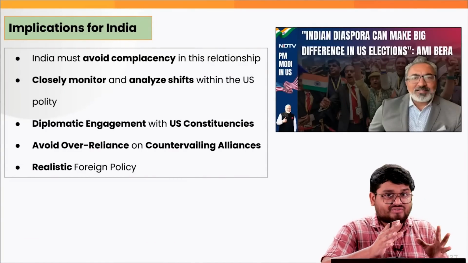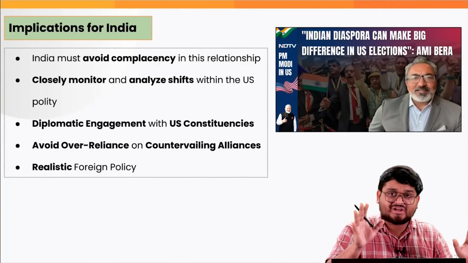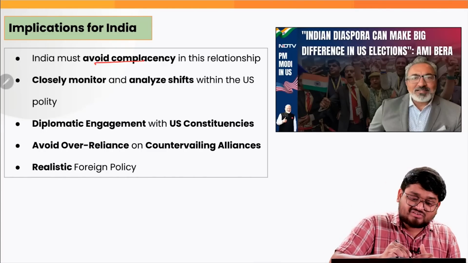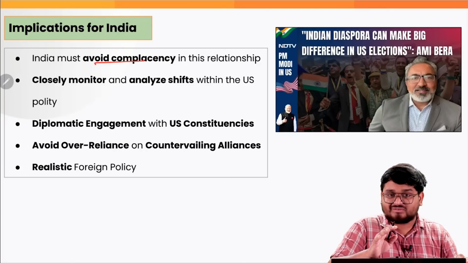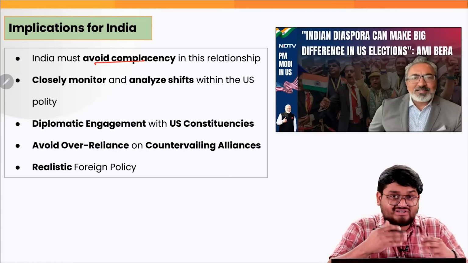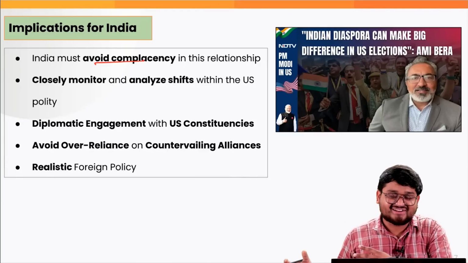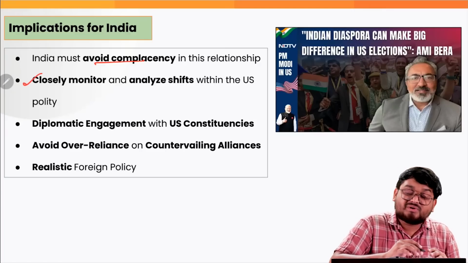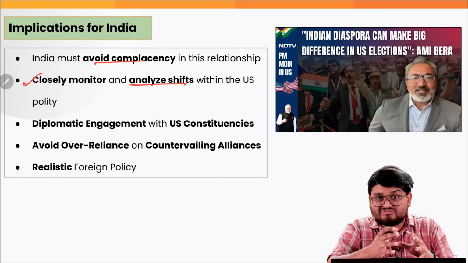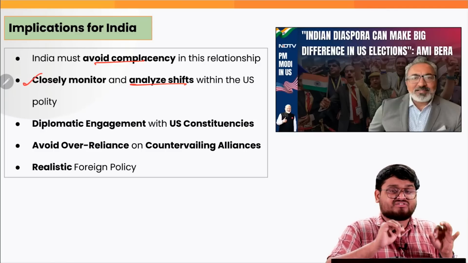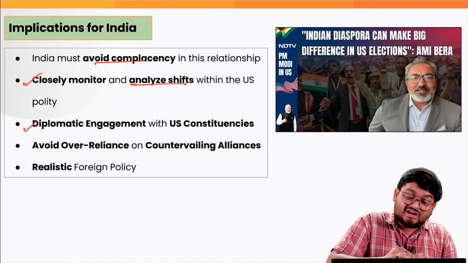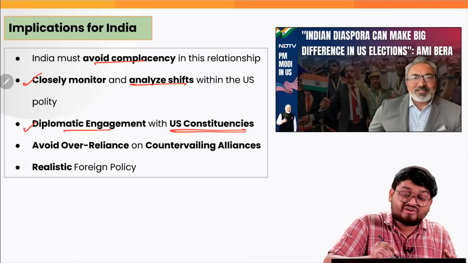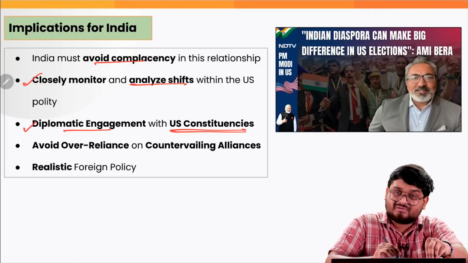Firstly, India and the US are very good partners across all economic spheres, particularly when China is on the rise right now. So India must not be complacent in this relationship, right? It must not be taking the US for granted. This is exactly what India must be doing. It must be closely monitoring the shift in the polity in the US as of now, just after the elections. It must also be involved in diplomatic engagements with the US constituencies and the individual US states, right?